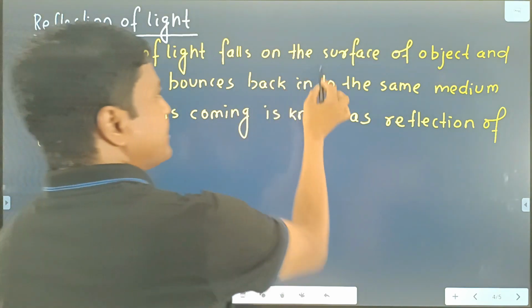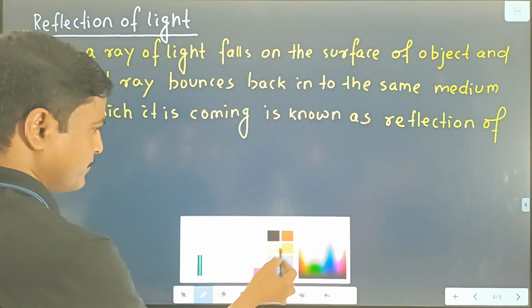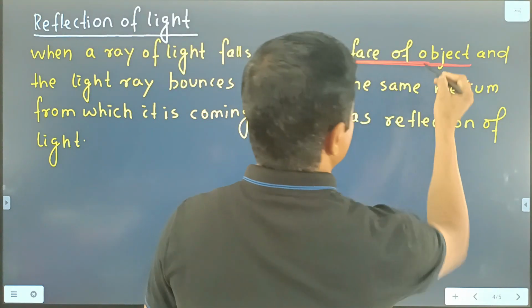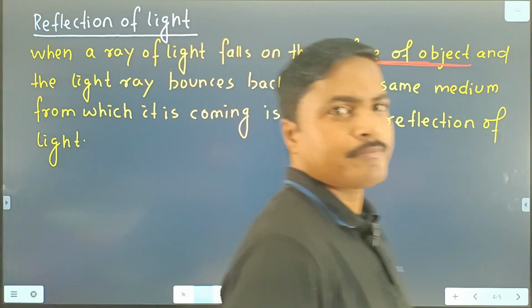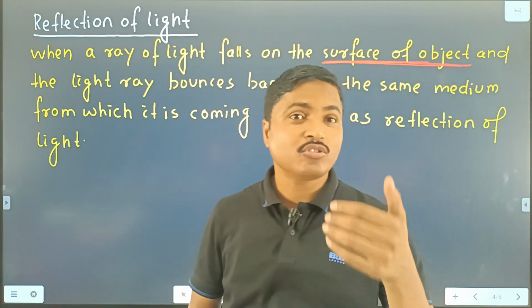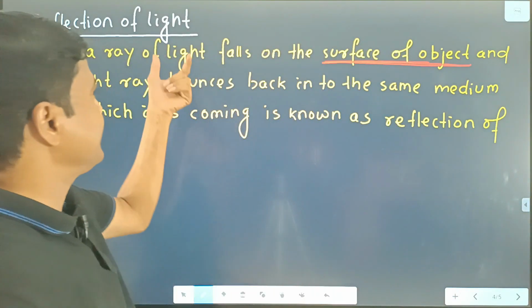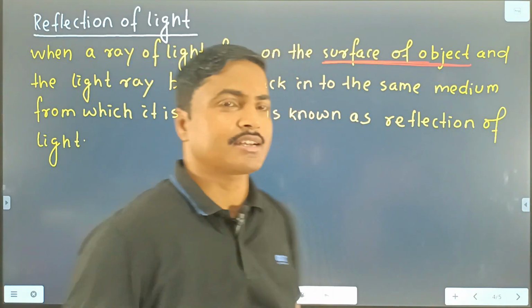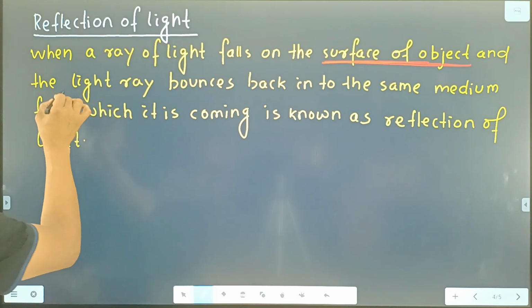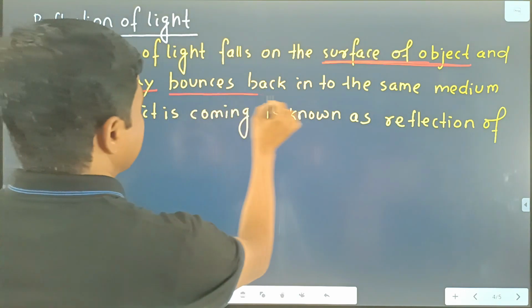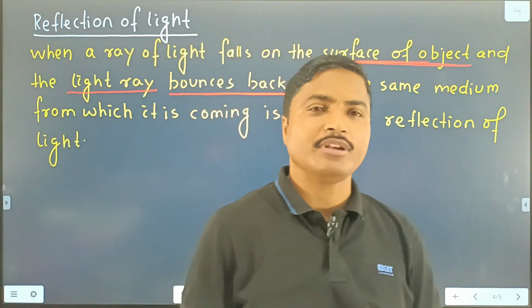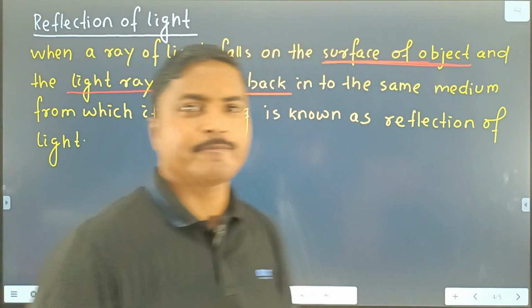Here, when a ray of light falls on the surface of the object, object means a non-luminous object. That means when a ray of light falls on the surface of a non-luminous object, then the light ray immediately returns back or bounces back into the same medium from which it is coming. That is the reflection of light.